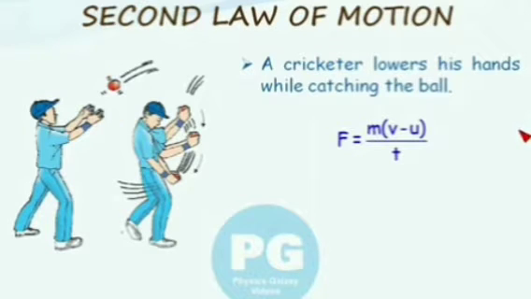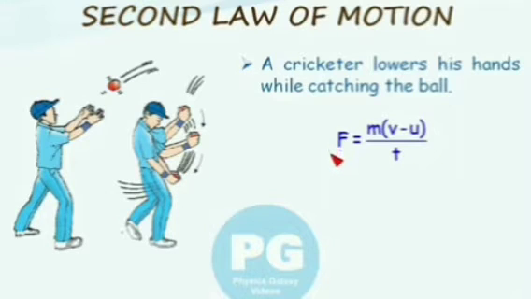If, however, a cricket player stops a fast moving ball suddenly, then the large momentum of the ball will be reduced to zero in a very short time. Due to this, the rate of change of momentum of the cricket ball will be very large, and hence it will exert a large force on the player's hands. The player's hands will get hurt.